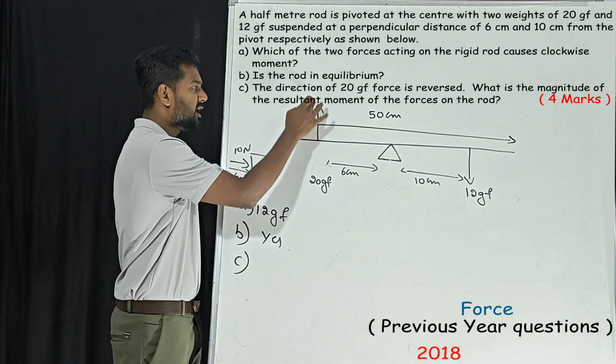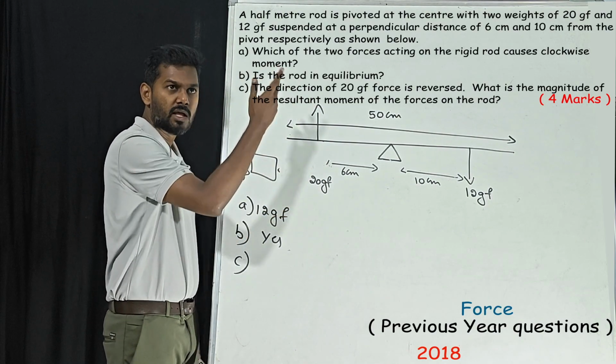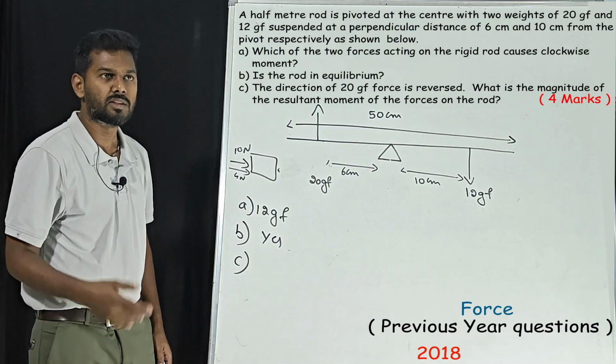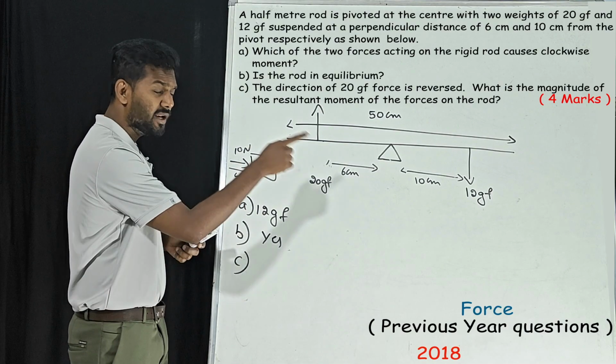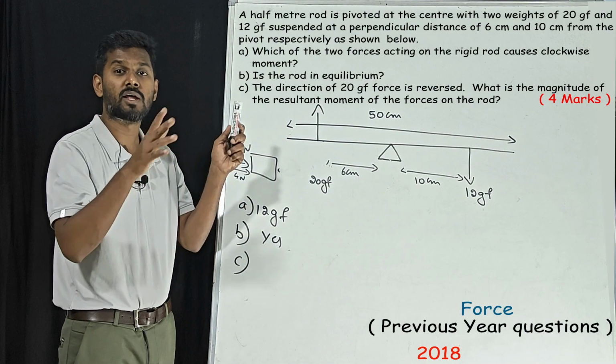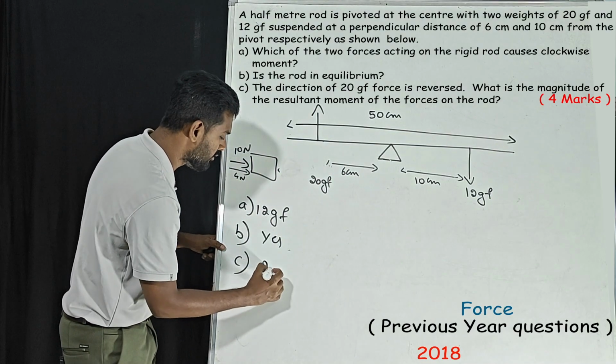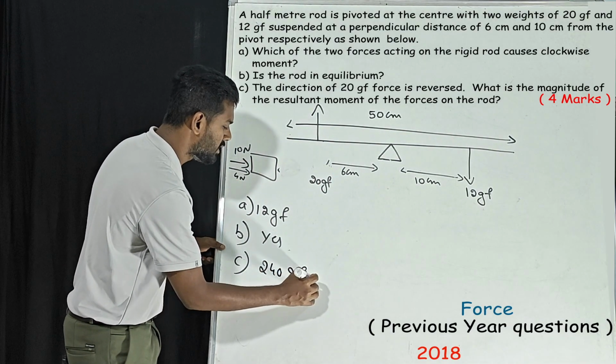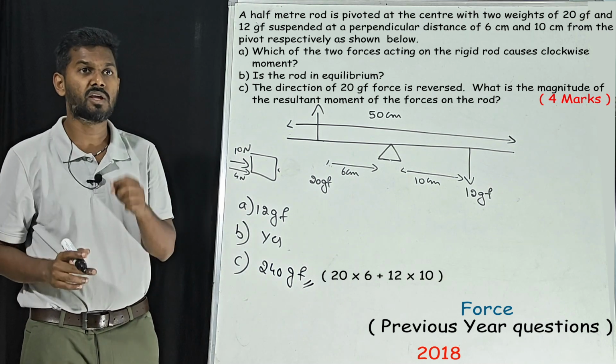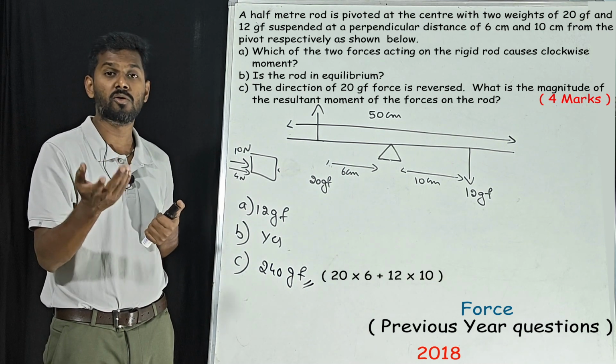So if you change the direction of this 20 GF force, then what will be the resultant force? That is nothing but addition of these two. Why addition? Because they both are in the same direction. We know 120 and 120, so totally it will be 240 GF. That's it.